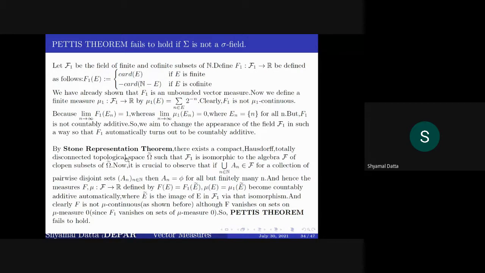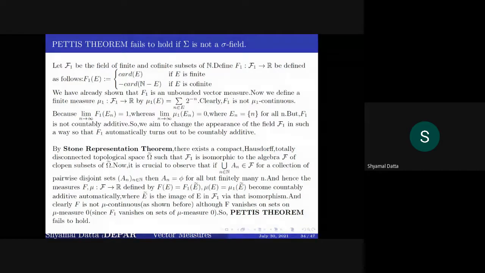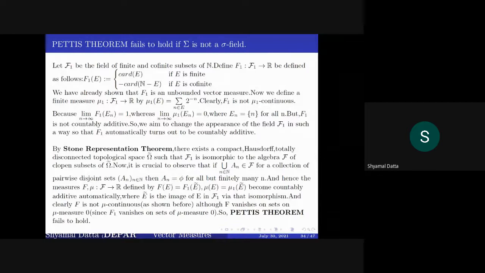By the Stone representation theorem, we can produce a compact, Hausdorff and totally disconnected topological space such that the clopen subsets are isomorphic to script F. Then you can show that if this countable union belongs to script F, it actually becomes a finite union, because then it is a clopen set, in particular a closed set in a compact set, and a closed set in a compact set is also compact.